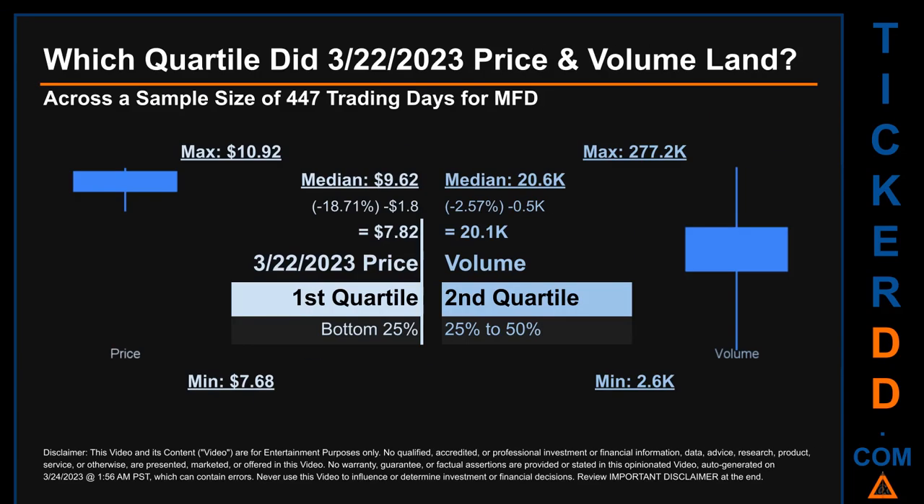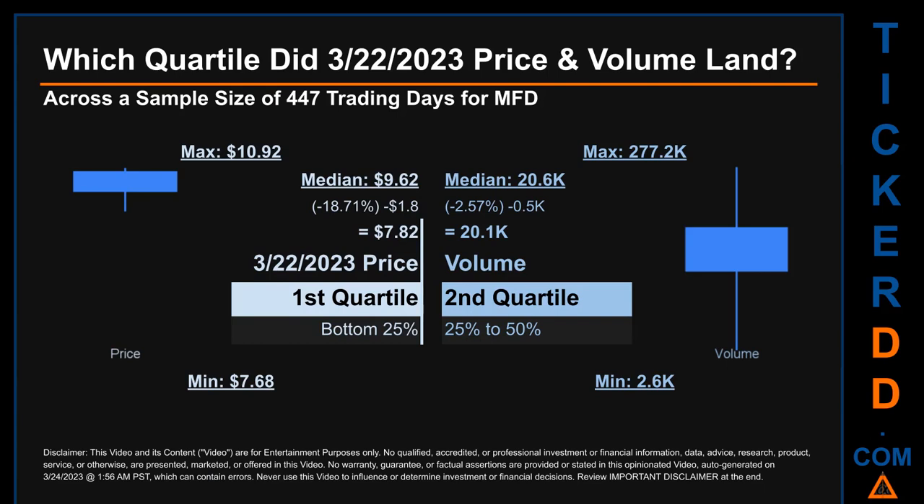Hello, my name is Maria. Which quartile did March 22, 2023 price and volume land? Across a sample size of 447 trading days, the maximum end-of-day price for MFD was $10.92 while the minimum was $7.68. Within that price range, March 22, 2023 price, of $7.82, landed within the first quartile, meaning it was within the bottom 25% of all sampled end-of-day prices.